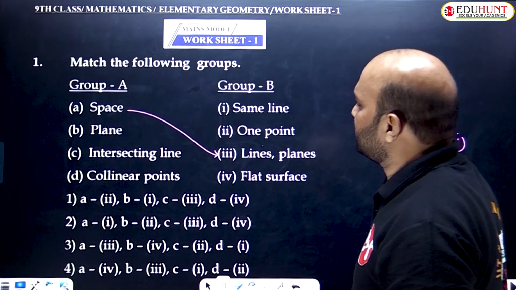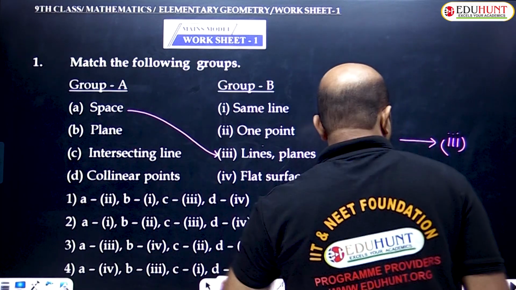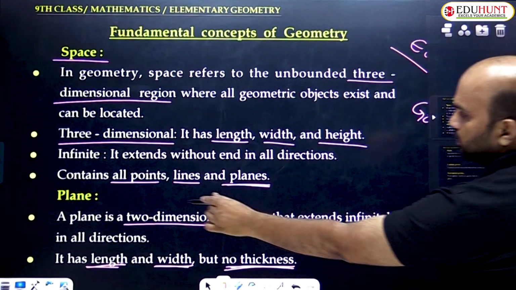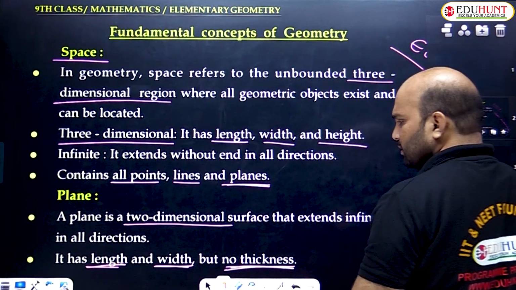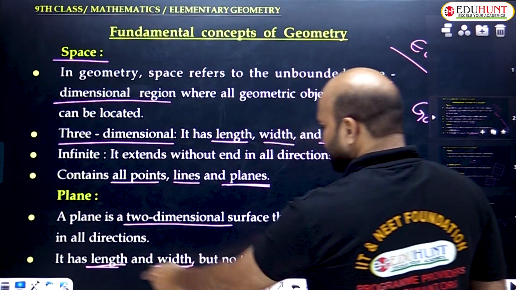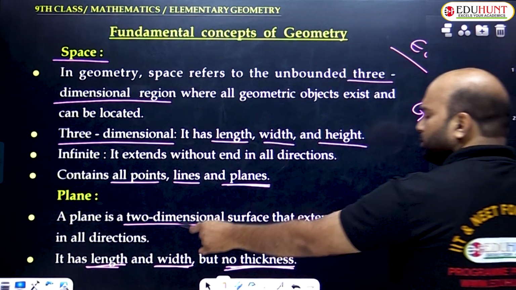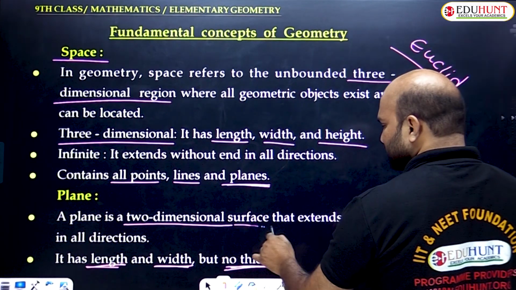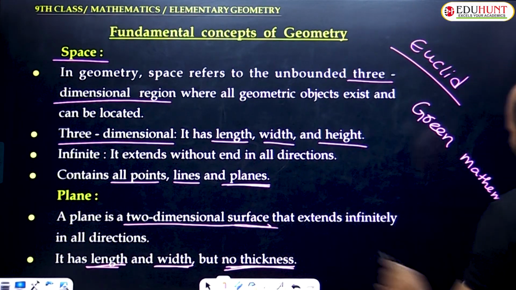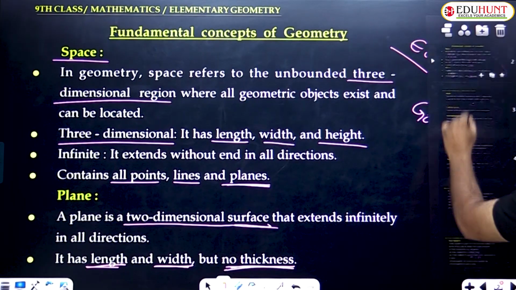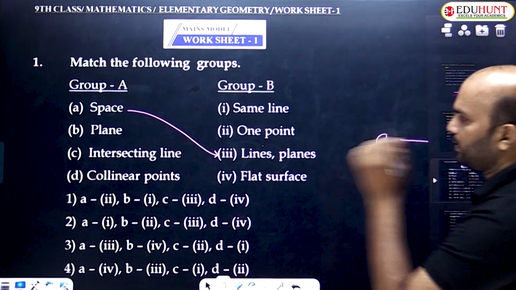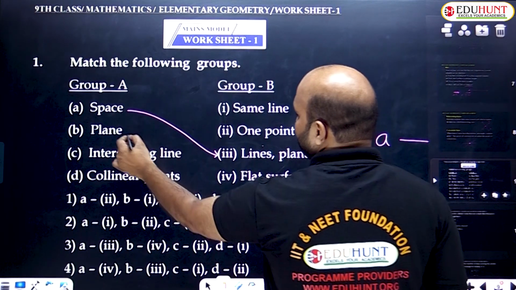Next one, B is a plane. What is a plane? A plane is a two-dimensional surface. It has a definite length and width, and it is a two-dimensional surface. That is a very important word in that question. So here, a plane is nothing but a flat surface area.